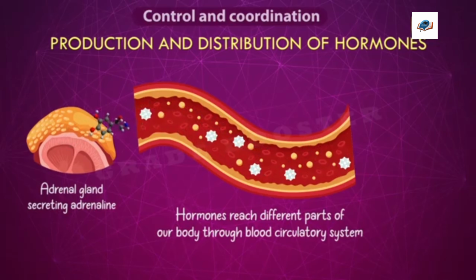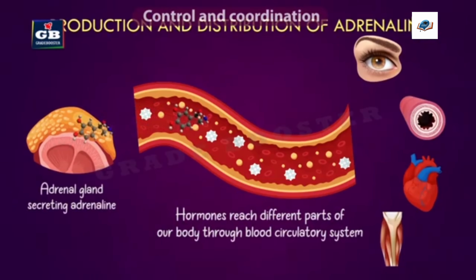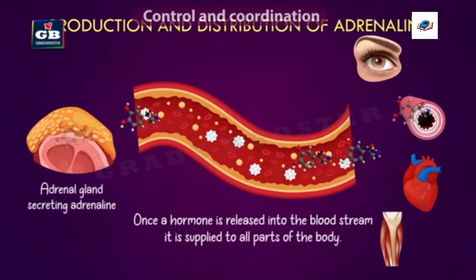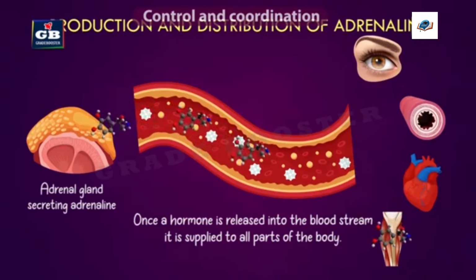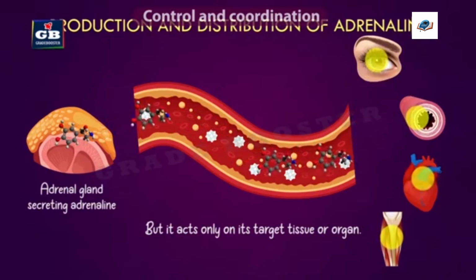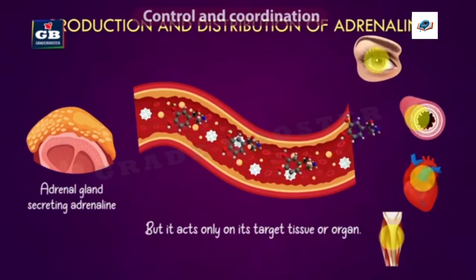But here we are learning that the hormone is secreted in very minute quantity. If it is secreted into the bloodstream, then it gets supplied to all the body parts. How does it work? Let's see. Once a hormone is released into the bloodstream, it is supplied to all the body parts. But it acts only on the target tissue or organ. That means if the hormone has to work on the kidneys, even though it is supplied to all the body parts, other body parts will not accept it. Only the target organ, which needs that hormone, accepts it. So in such a way, hormones are supplied by the blood circulatory system.